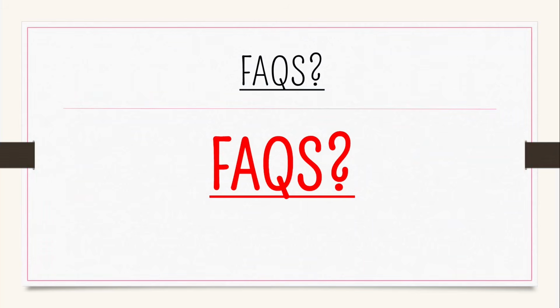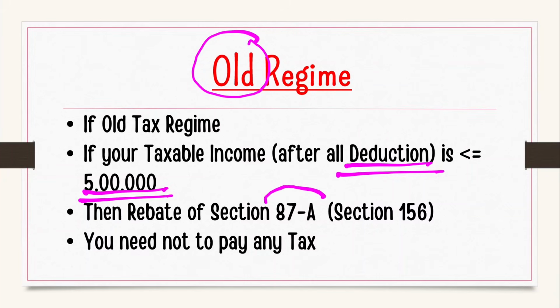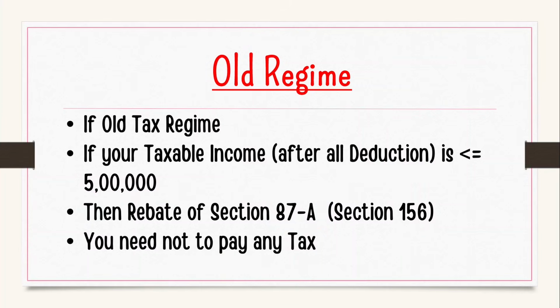Now we are going to discuss FAQs. In the old tax regime or new tax regime, you have to choose accordingly. Friends, there are a lot of deductions and exemptions, and after taking all the deductions and exemptions, if your income comes to 5 lakh rupees, then under section 87A, which will be section 156 in the new Income Tax Act, you need not pay any tax. If you do not have any special rate income, no advance tax needs to be paid.